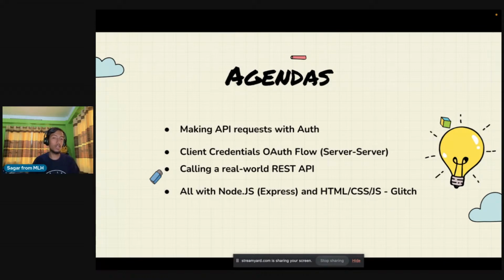So that will make things a lot easier instead of downloading Node.js and installing it on your machine. If you are familiar with Node.js and can run it on your own machine with some code editor, feel free to do that. But for this demo, and to make it easier for everyone, we will be doing it in Glitch.